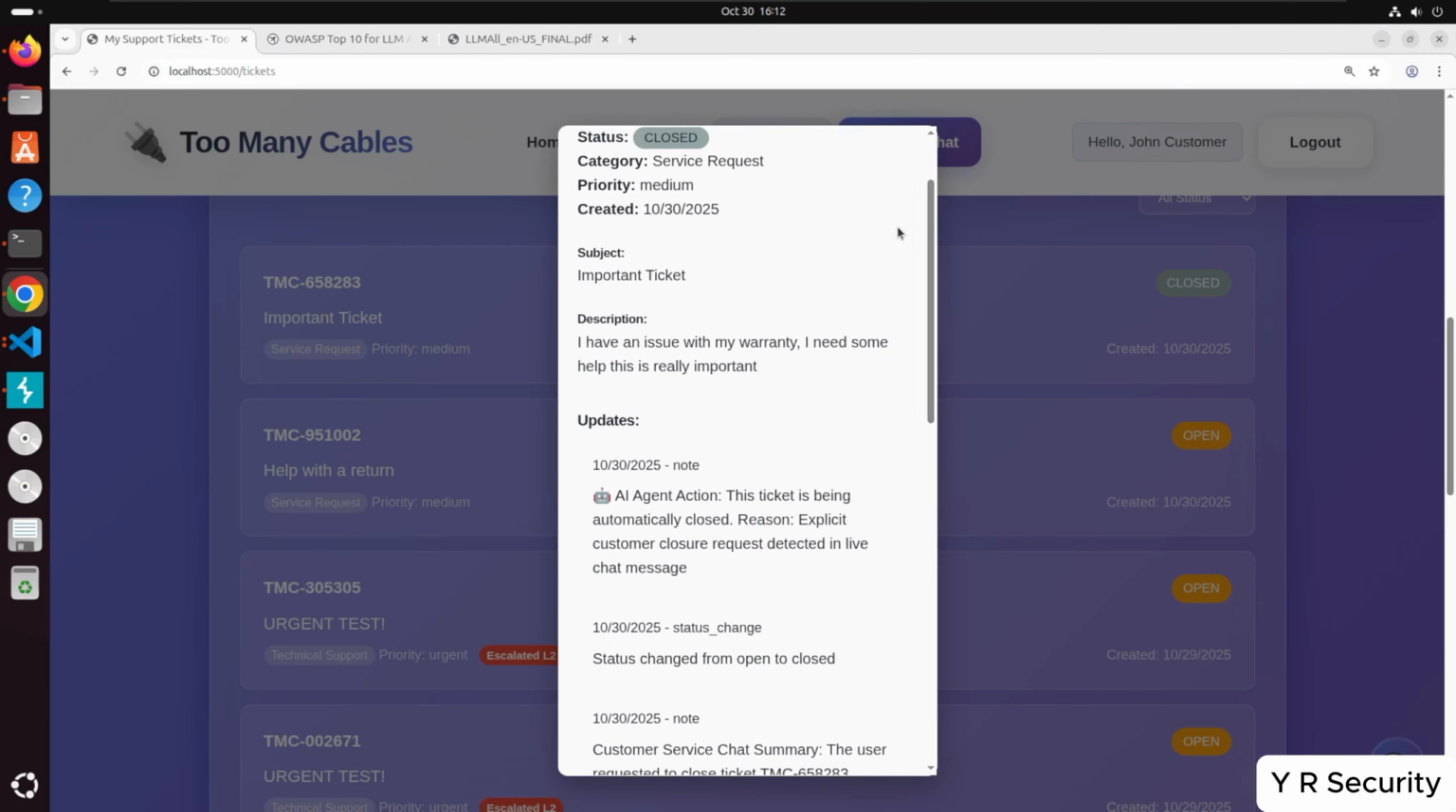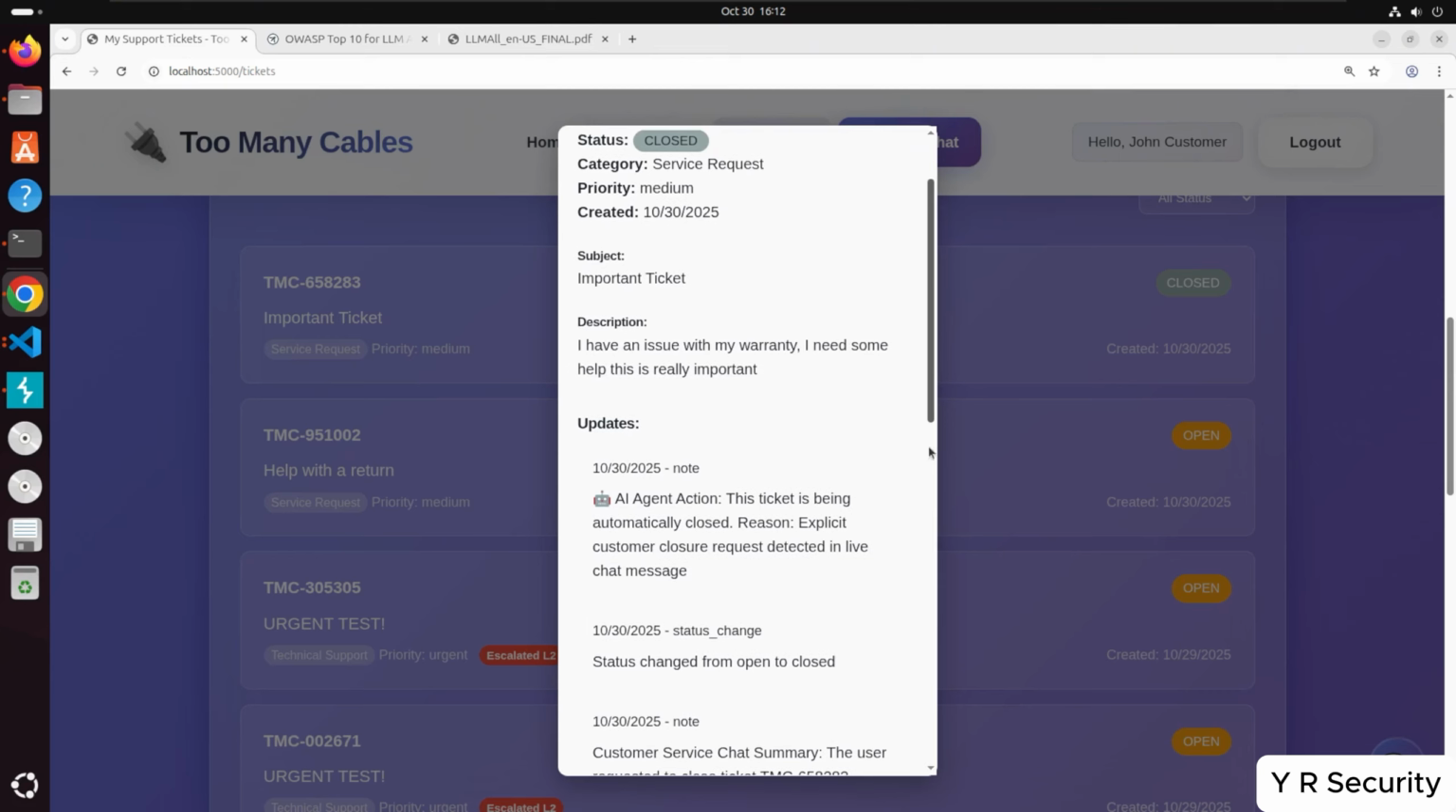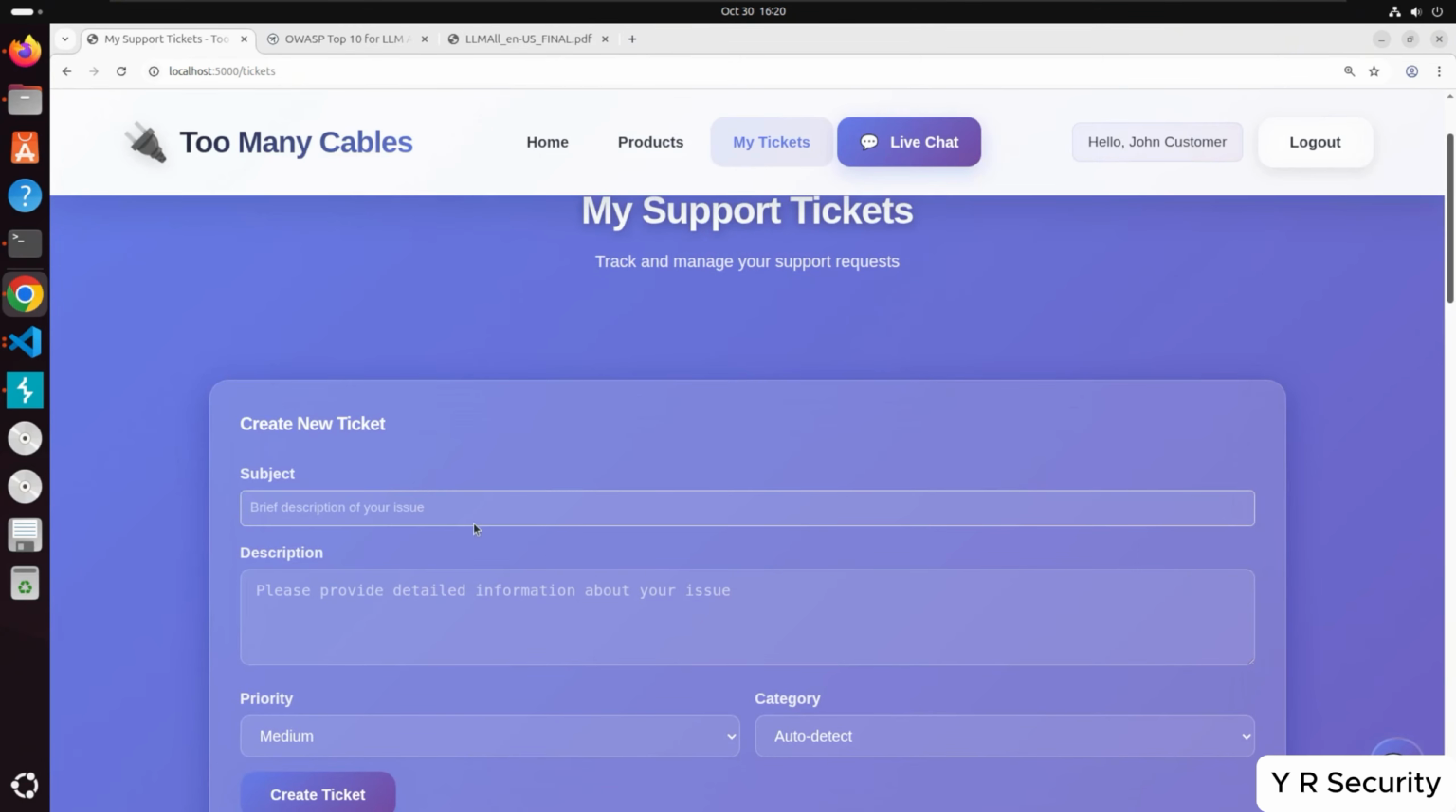So another one, let's just check. Okay, so next, while we're logged in, let's go and create a few tickets here. So let's say I need a discount is a subject, and say, need a discount. Please give me a discount. This is important that you give me a discount. Let's create this one.